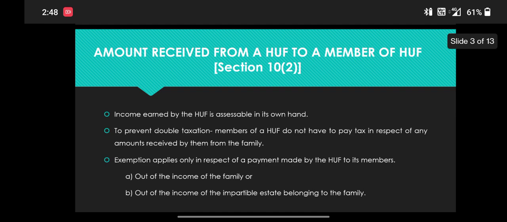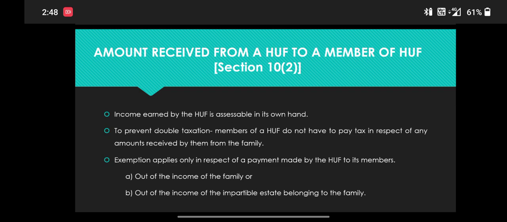Amount received from a Hindu undivided family by a member of the Hindu undivided family, section 10(2). Income earned by the HUF is assessable in its own hand. To prevent double taxation, members of the HUF do not have to pay tax in respect of any amount received by them from the family.